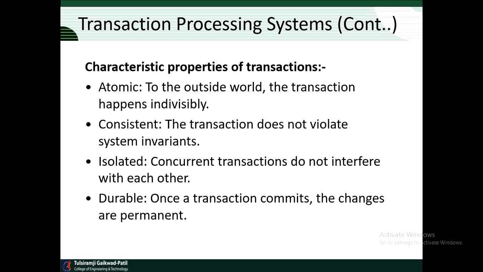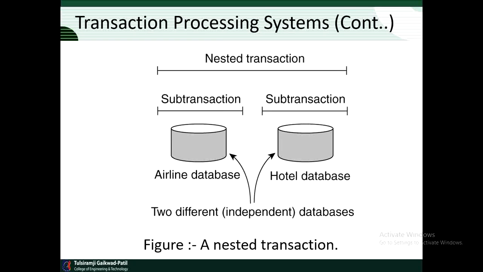The fourth property says that the transactions are durable. It refers to the fact that once a transaction commits, no matter what happens, the transaction goes forward and the result becomes permanent. So this is all about the transaction processing system.